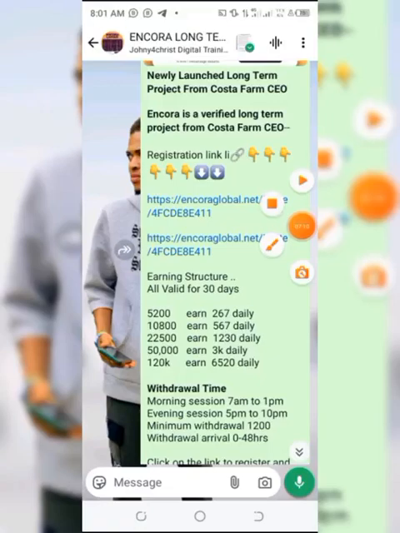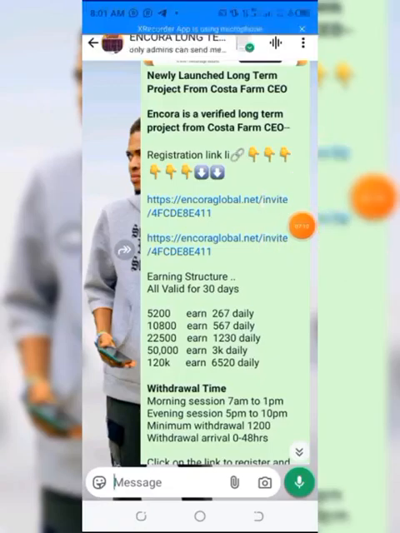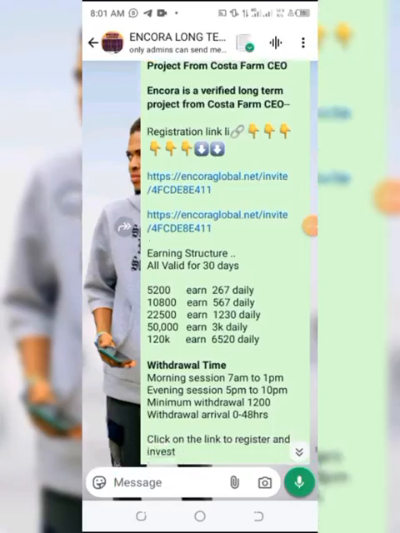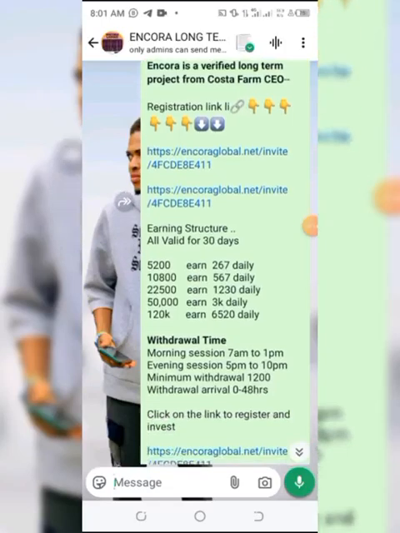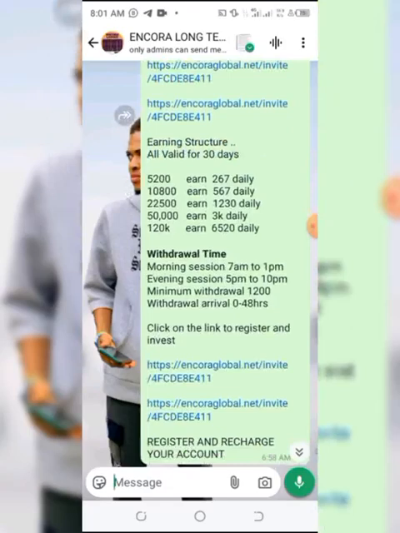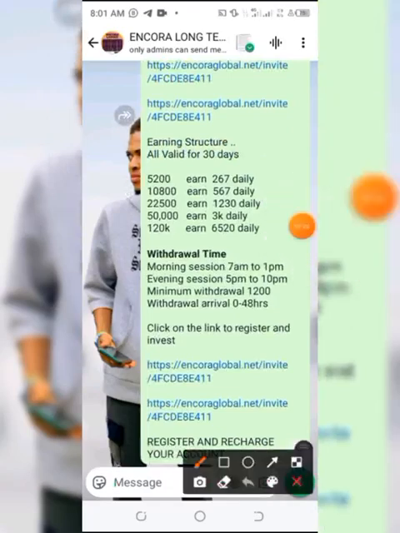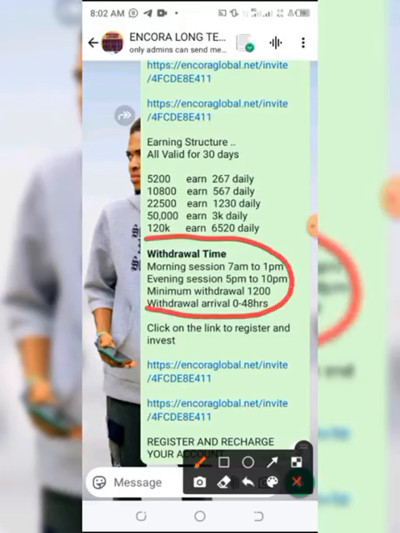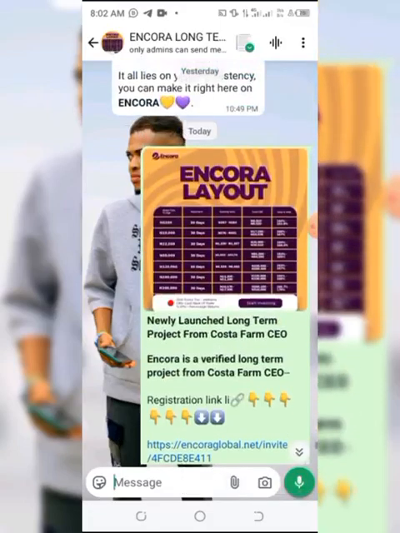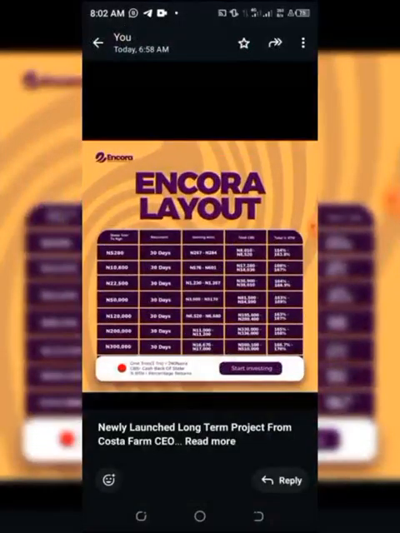So check this out. Check this timing out. Can you see? For 5 you are going to enter 67. It varies. So this is their withdrawal timing, please. Morning session 7 a.m. to 1 p.m. Evening session 5 p.m. to 10 p.m. Please follow their withdrawal time. The minimum withdrawal is 1,200. It arrives within 0 to 48 hours. So once you register, they are going to follow this pattern of payments.